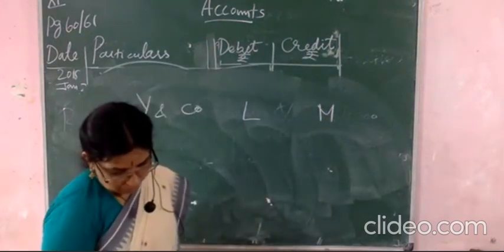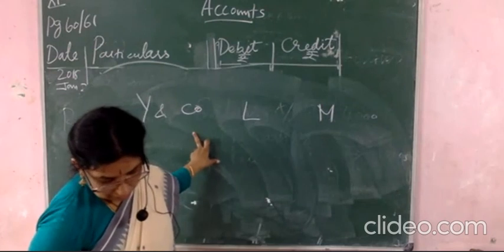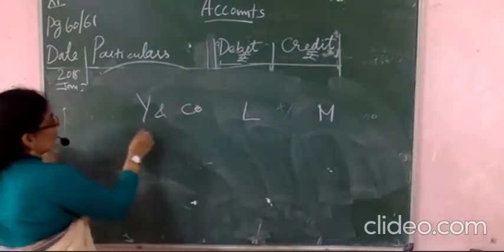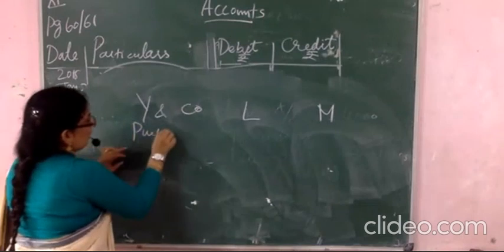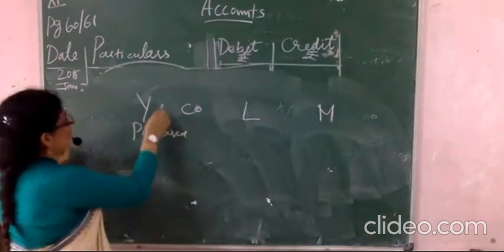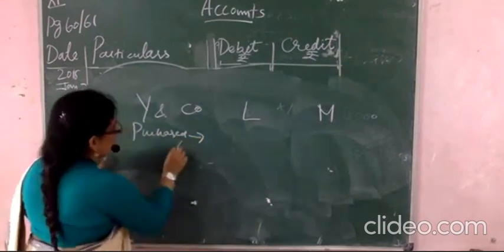And here paid Y and Company through the bank settlement 60,000. Purchased goods from Y and Company. First purchased how much? Purchased goods from Y and Company. So how much amount? It is given 60,000.